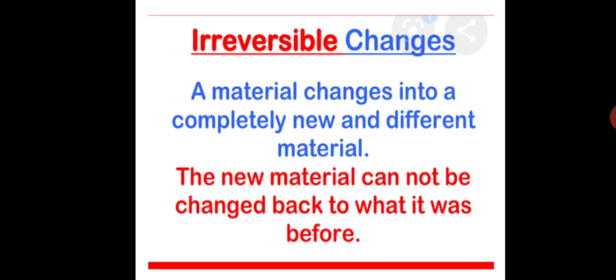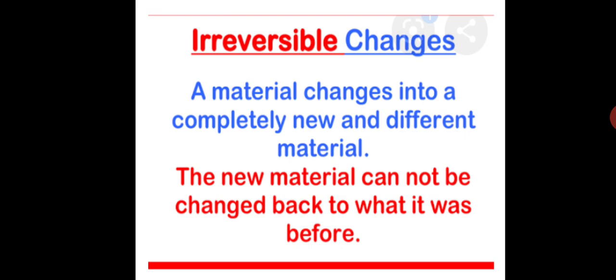Okay, so what are irreversible changes? When we talk about irreversible, it means that thing cannot go back to the original form. So in irreversible changes, material changes into a completely new and different material.